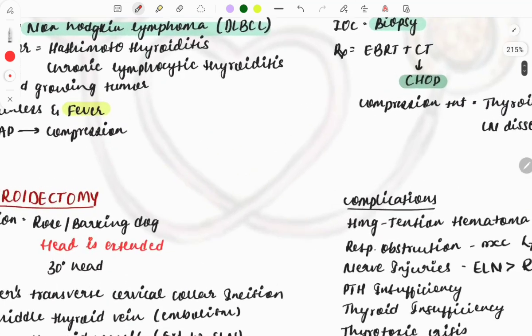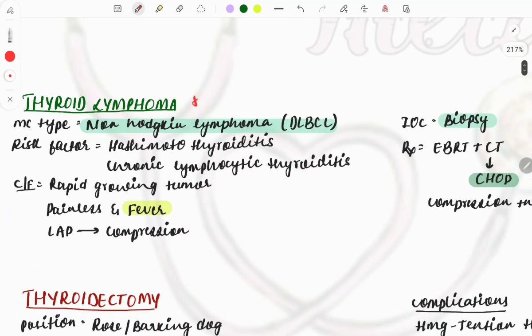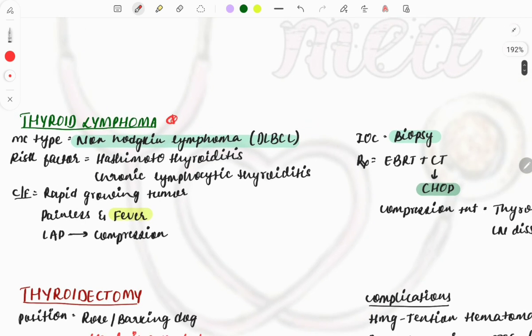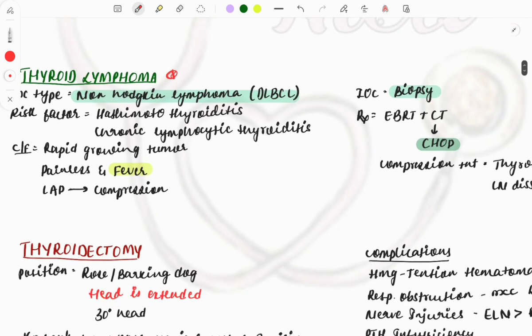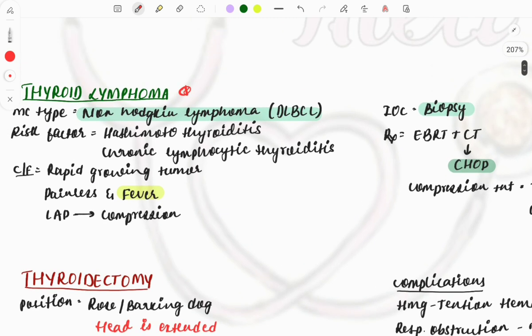Then speaking about the thyroid lymphoma, this is not that important, but as we are discussing all the important things related to the thyroid, I thought of discussing this one also. Questions are not asked that frequently on this, so this is a rare topic from which questions have come. The most common type is non-Hodgkin lymphoma.